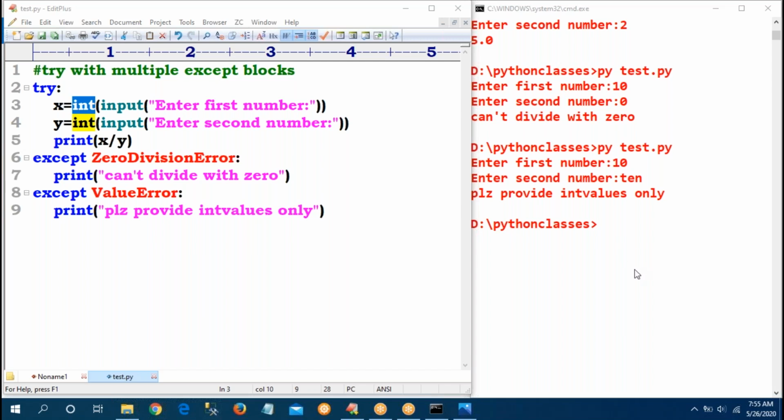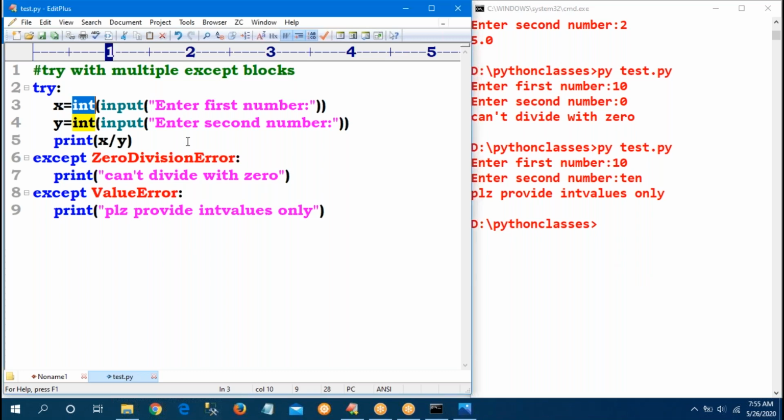Based on the exception, we have to write our exception class. If we don't know any class, we can directly give BaseException. Everything will be handled. If I don't know the corresponding classes, directly you can use BaseException. Anything will be handled. I will tell those examples also. Still not completed here.